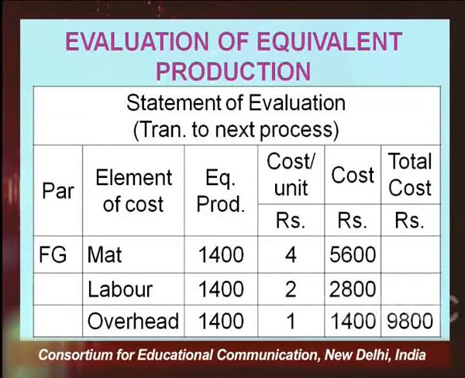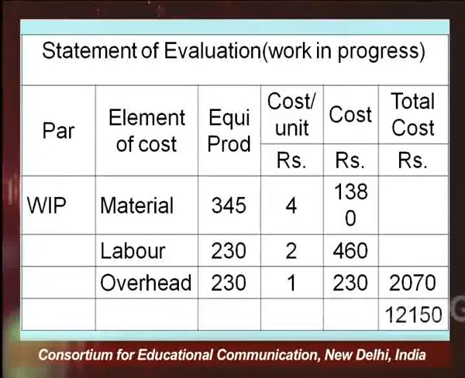So, we have calculated the value of abnormal loss, and we have calculated the value of the goods that will be transferred to the next process. Now, the third thing is that we have to calculate the value of work in progress. As far as normal loss is concerned, it is not being shown separately; its value is deducted from the material cost itself.